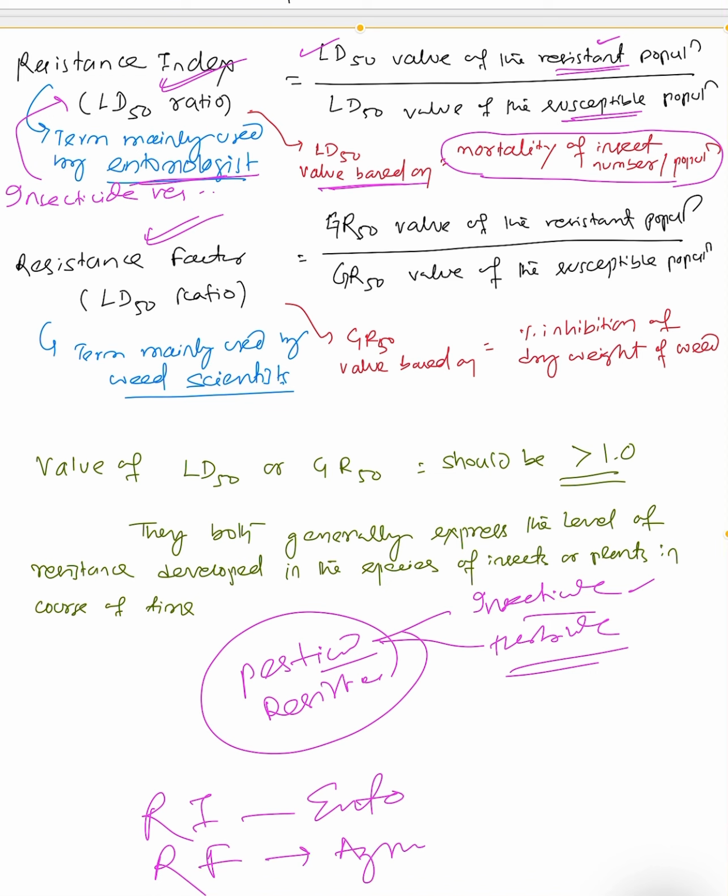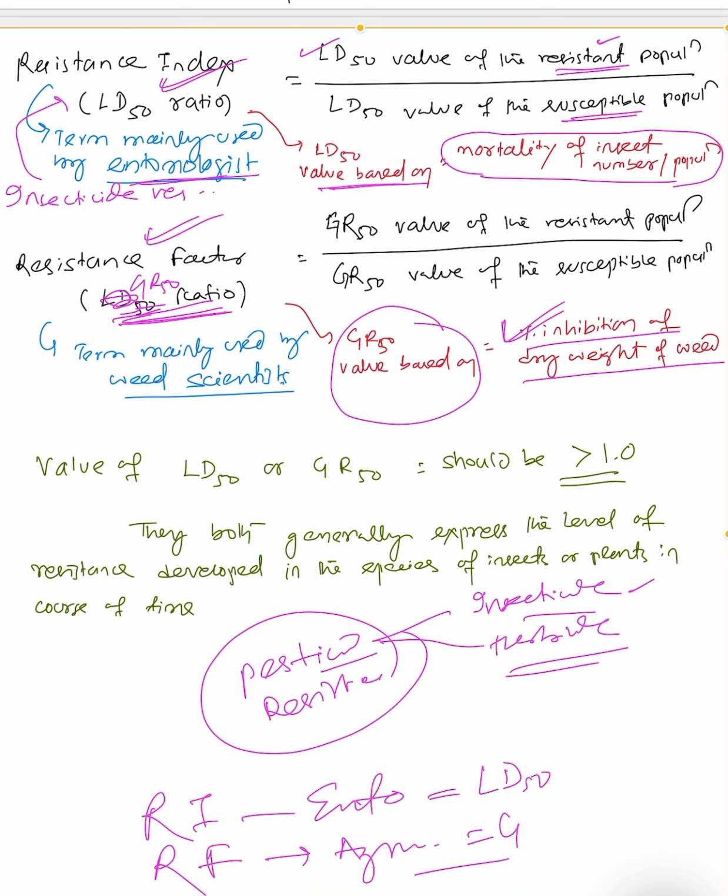This is for the entomologist. Resistance index is for entomologists, whereas resistance factor is for agronomists. Resistance factor is related to the GR50 ratio, where GR is growth reduction, the growth rate at 50%. Here the percentage of inhibition of dry weight of the weed is taken into account. So here it is GR50 instead of LD50. The GR50 ratio is the GR50 value of the resistant population divided by the GR50 value of the susceptible population.